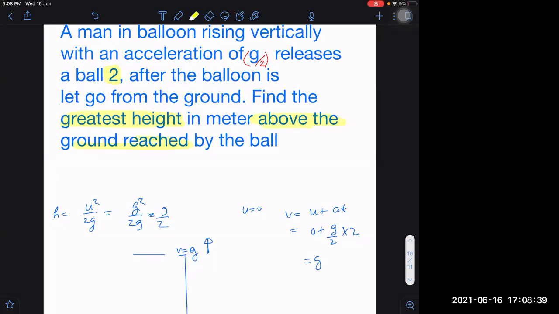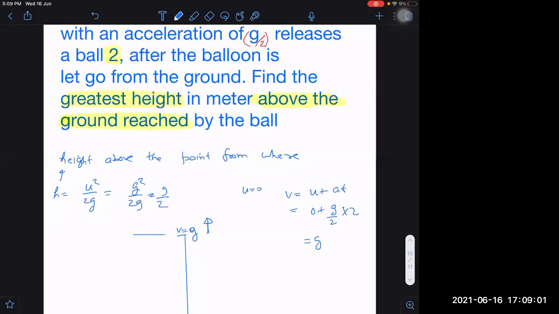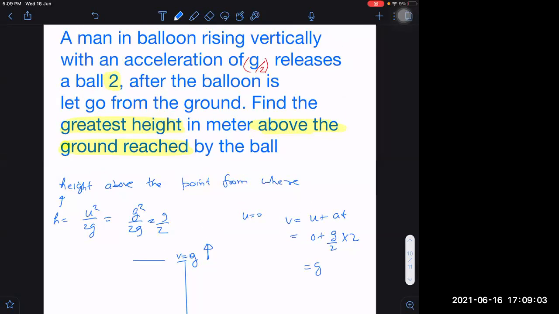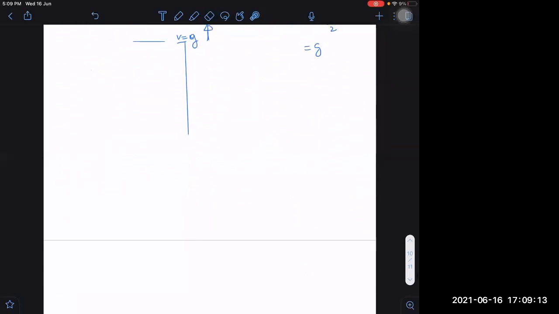This is the height above the point from where it was dropped. Can you also explain a practical situation, sir? This is a practical situation only. It is not hypothetical at all.